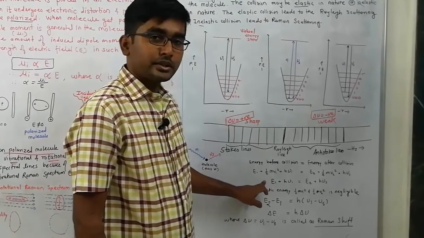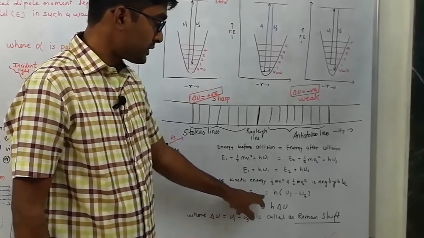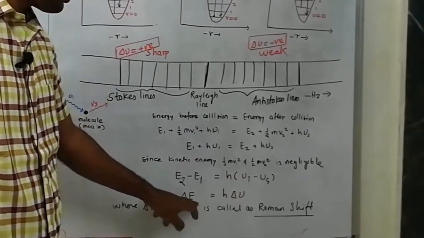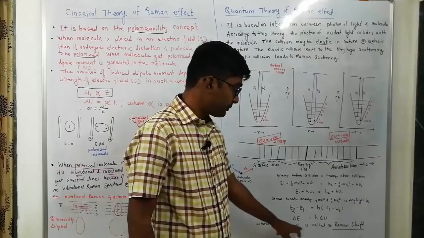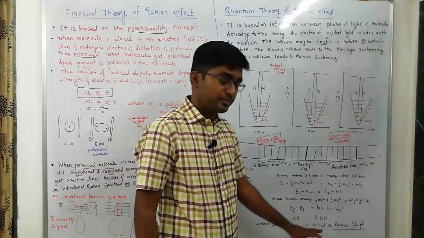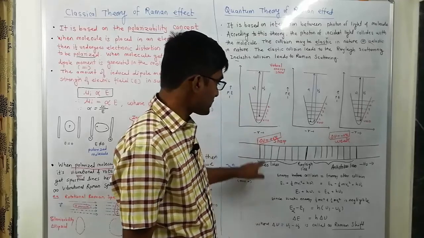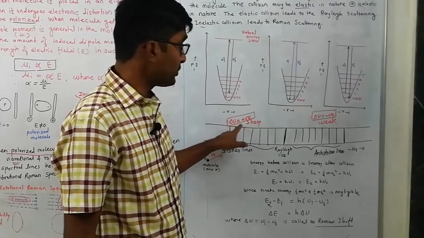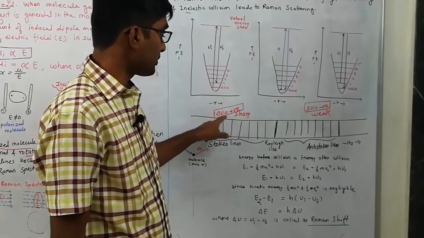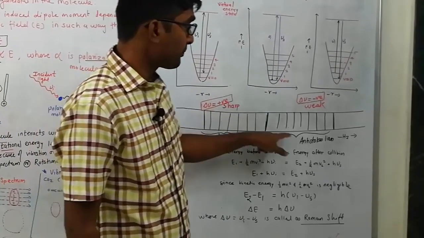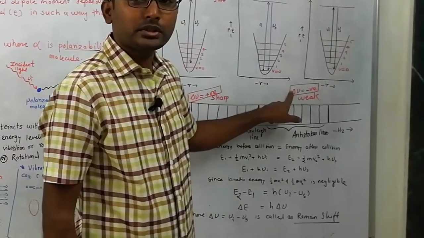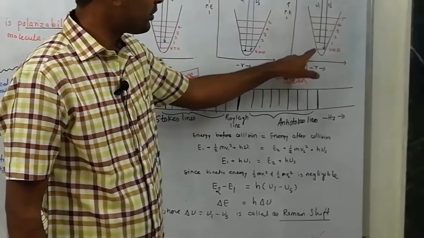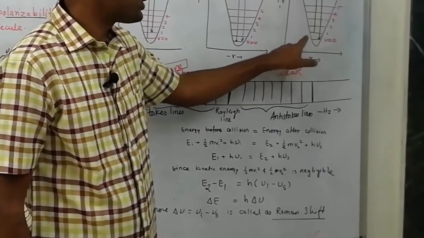Rearranging, we get E2 minus E1 equal to h times (mu I minus mu s), and this mu I minus mu s is called delta mu, or the Raman shift. For the Stokes line, the difference mu I minus mu s is positive, so the Raman shift is positive in nature, and for the anti-Stokes line it is negative. Delta mu is negative. Why negative? Because mu I is less than mu s.